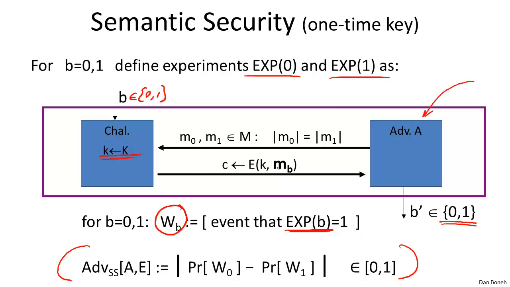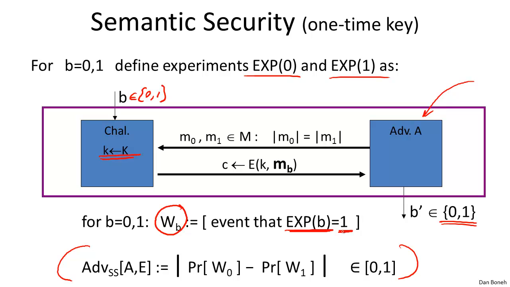Now, we're just interested in whether the adversary output 1 or not in these experiments. If in both experiments the adversary output 1 with the same probability, that means that the adversary wasn't able to distinguish the two experiments. Experiment 0 basically looks to the adversary the same as experiment 1, because in both cases it outputs 1 with the same probability. However, if the adversary is able to output 1 in one experiment with significantly different probability than in the other experiment, then the adversary was actually able to distinguish the two experiments.